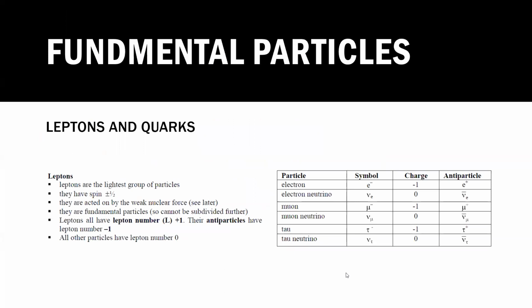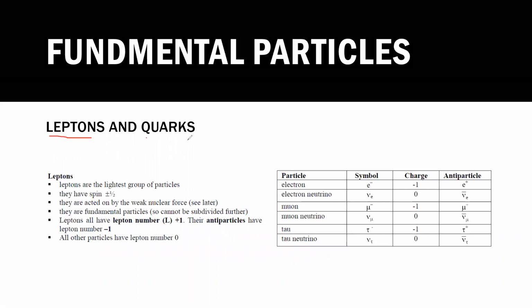So the fundamental particles, as we discussed earlier in the introduction, we can have leptons and we have quarks. Leptons are the particles which experience the weak nuclear force, whereas quarks are the particles which experience the strong nuclear force. Now, what are the properties of these leptons?